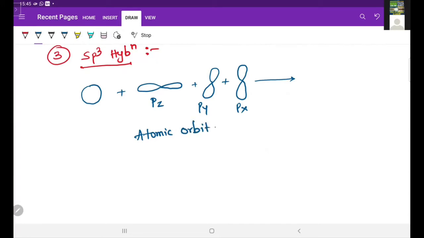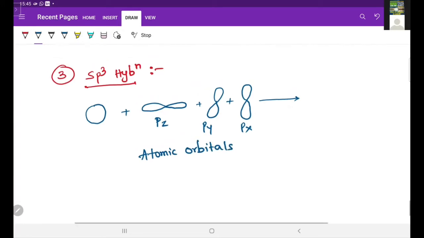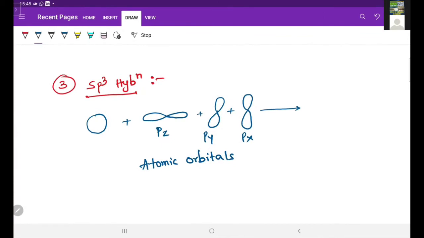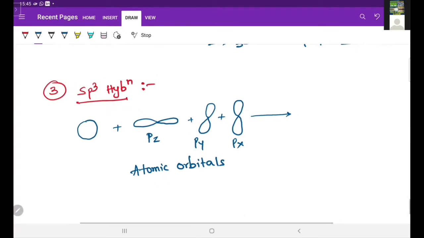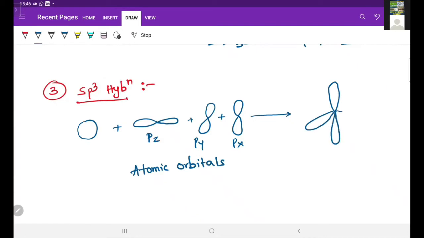Now all these atomic orbitals intermix, so there are 4 atomic orbitals mixing here. Therefore 4 hybrid orbitals are formed. These 4 hybrid orbitals are arranged in tetrahedral geometry. This is sp3, sp3, sp3.